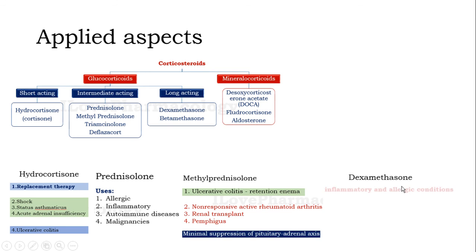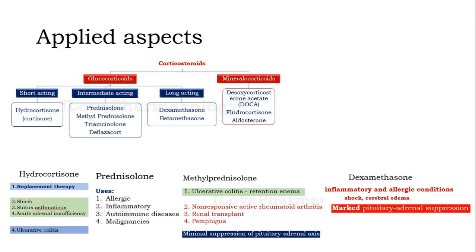When we come to dexamethasone, a longer-acting glucocorticoid, it is mainly used in the treatment of inflammatory as well as allergic conditions, and also in shock and cerebral edema. Remember that dexamethasone causes marked pituitary-adrenal suppression. DOCA is the mineralocorticoid which is given sublingually in the treatment of Addison's disease. So one should remember this route of DOCA.